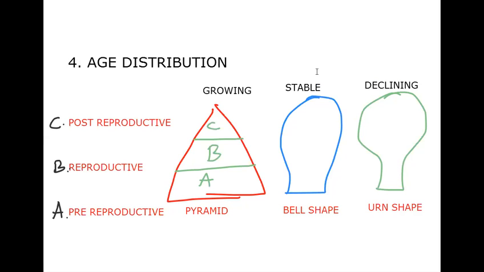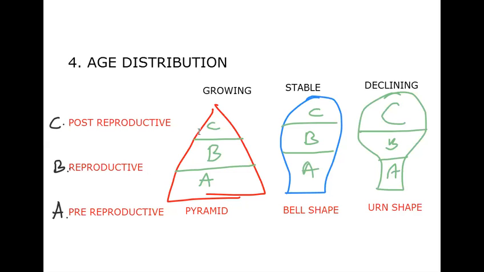In the case of a stable population, it's there in the name: almost all the age groups are going to be equal in size. Declining means a decreasing population. Here the pre-reproductive age group is very small, then the reproductive age group, and old age people are going to be maximum in this population. So this is the criteria. Let us take one after another to understand this much better, and the very important concept is the pre-reproductive age group.